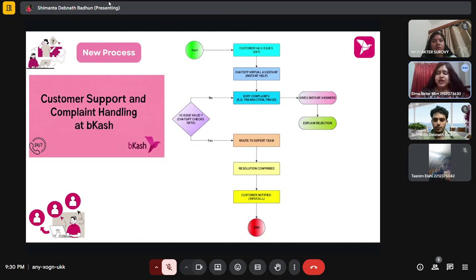If it's not valid, ChatGPT clearly explains the reason for rejecting to the customer. If it's valid, it forwards the complaint to the right team for action. After the issue is solved, the customer gets notified through SMS or call. This new process makes customer support faster, clearer, and more efficient, reducing manual work and improving communication. Thank you. That's all.